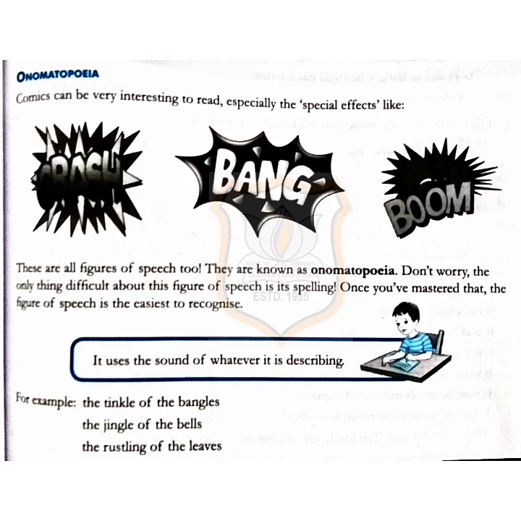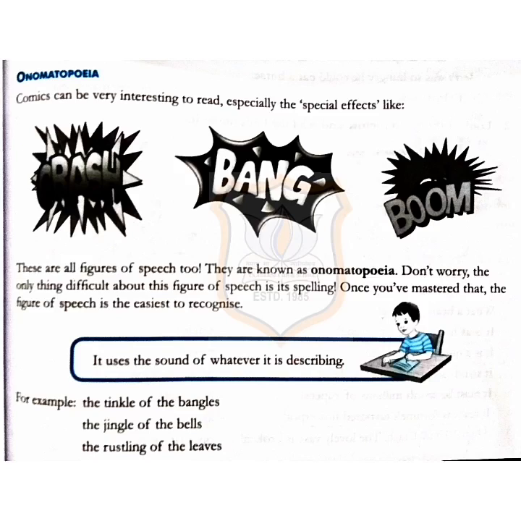Don't worry, the only thing difficult about this figure of speech is its spelling. Once you have mastered that, the figure of speech is the easiest to recognize. It uses the sound of whatever it is describing. For example, the tinkle of the bangles, the jingle of the bells, the rustling of the leaves.